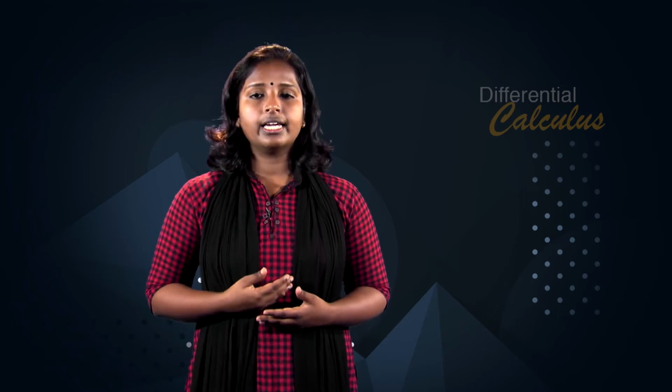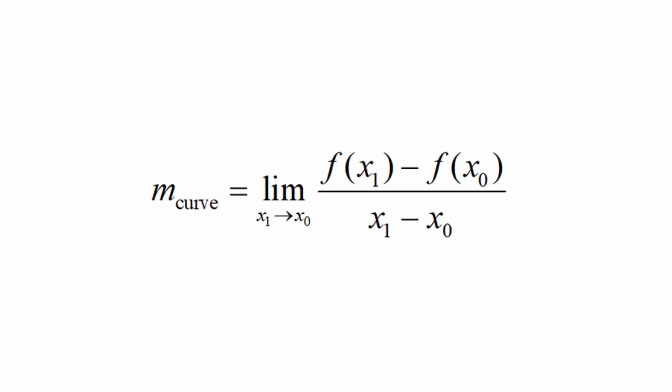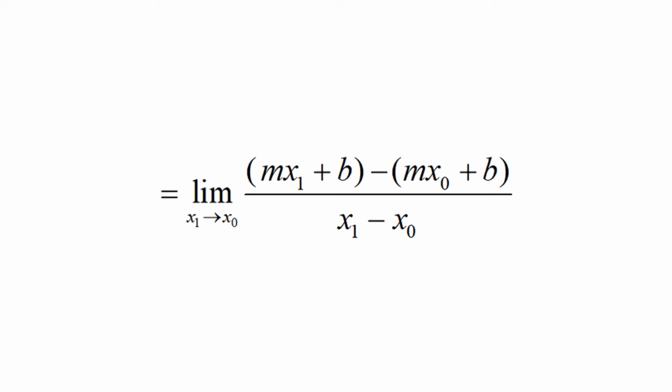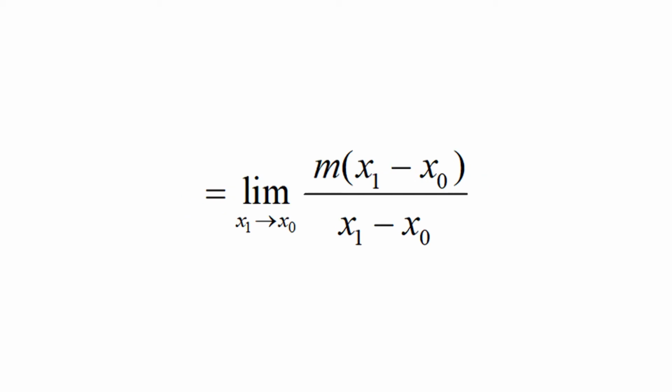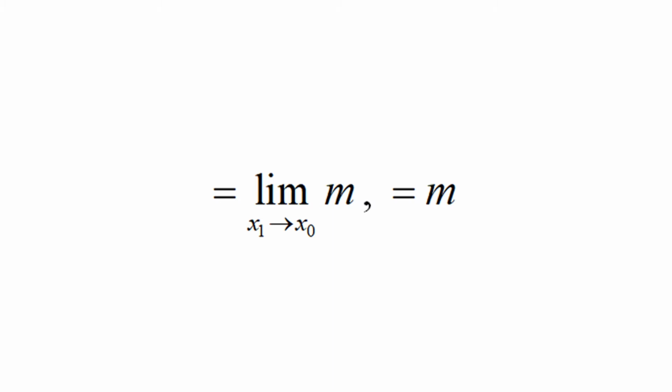Letting f(x) = mx + b, we have the slope at the point P: m_curve equals the limit of (f(x1) − f(x0)) / (x1 − x0) as x1 approaches x0, which equals the limit of ((mx1 + b) − (mx0 + b)) / (x1 − x0), which equals the limit of m(x1 − x0) / (x1 − x0), which equals the limit of m as x1 approaches x0 by cancelling common factors, which equals m.